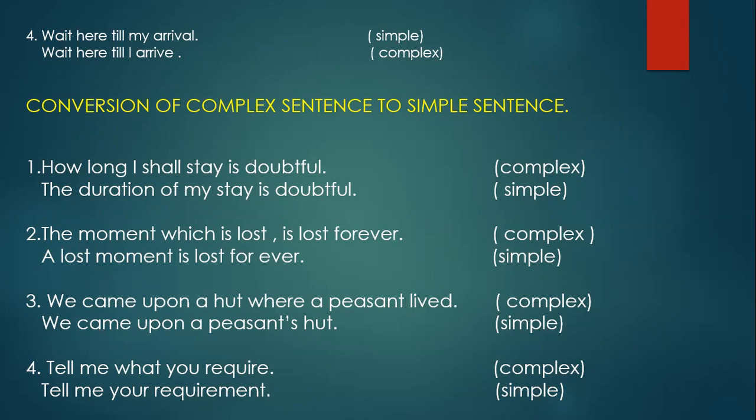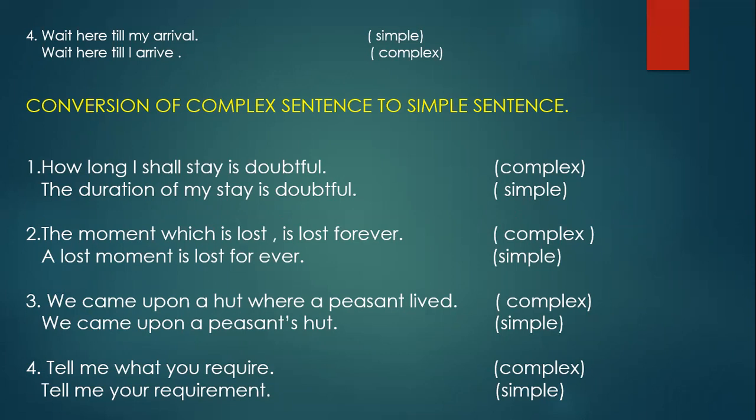The next is: Wait here till I arrive. See, two finite verbs and two clauses. Wait here, I arrive. Till I arrive. Wait here, that's the main clause. Till I arrive, the subordinate clause.